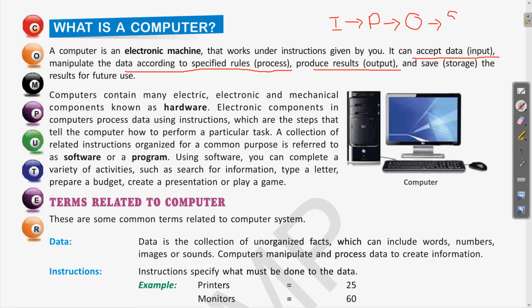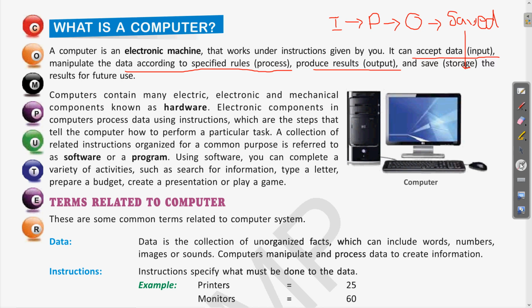This saved data is called storage. Clear? So this IPO cycle, that is input, processing and output, is the three steps for computing our task and for saving the work which is completed as the output.